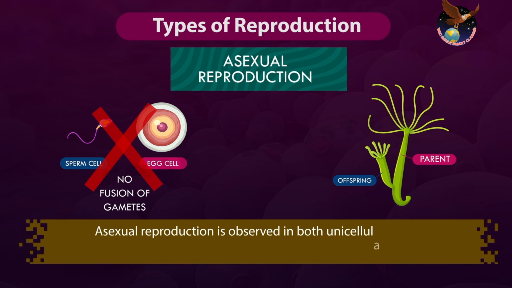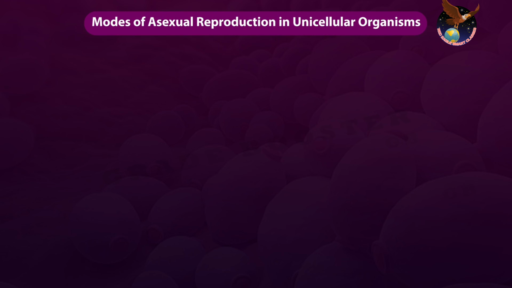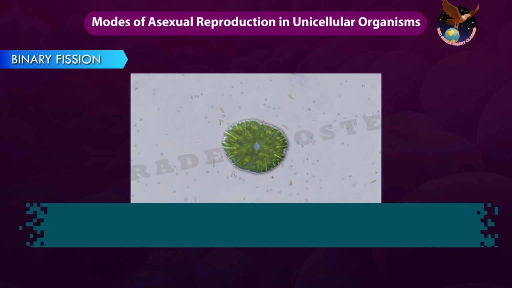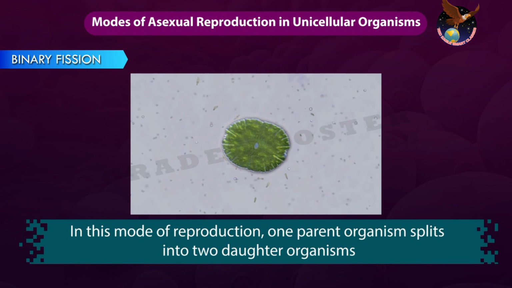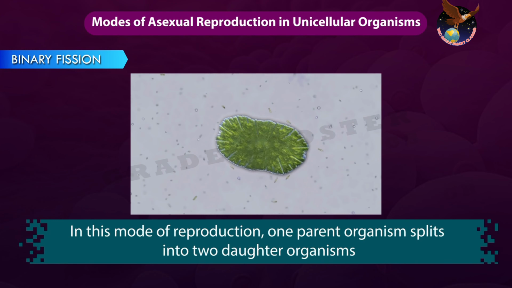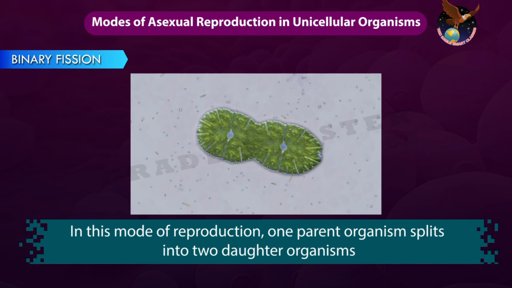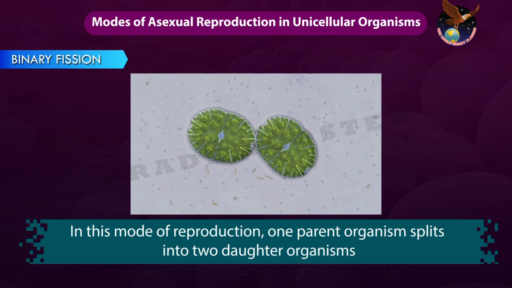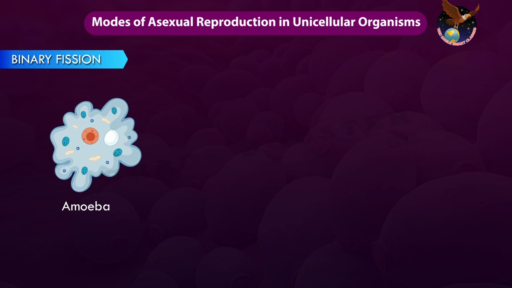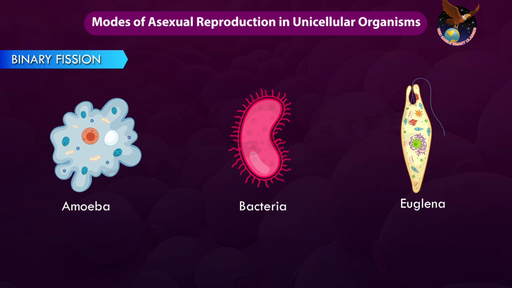Asexual reproduction is observed in both unicellular and in multicellular organisms. First, let us see the different modes of asexual reproduction in unicellular organisms. Binary fission. Binary means two. Fission means splitting. In this mode of reproduction, one parent organism splits into two daughter organisms. This type of asexual reproduction is observed in single-celled organisms like amoeba, bacteria, and euglena.